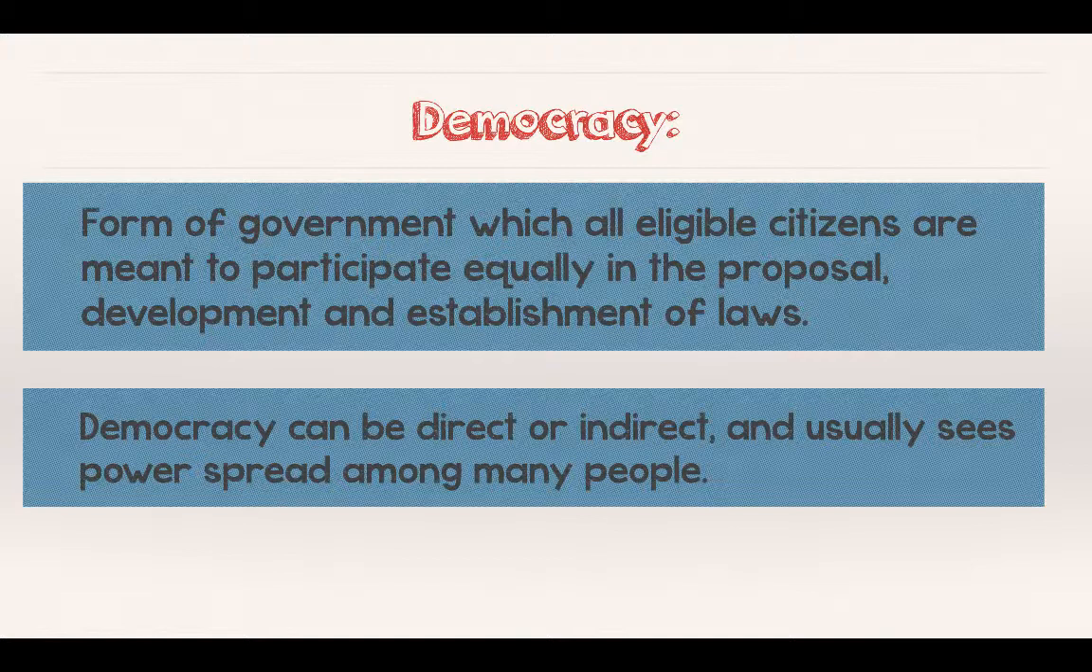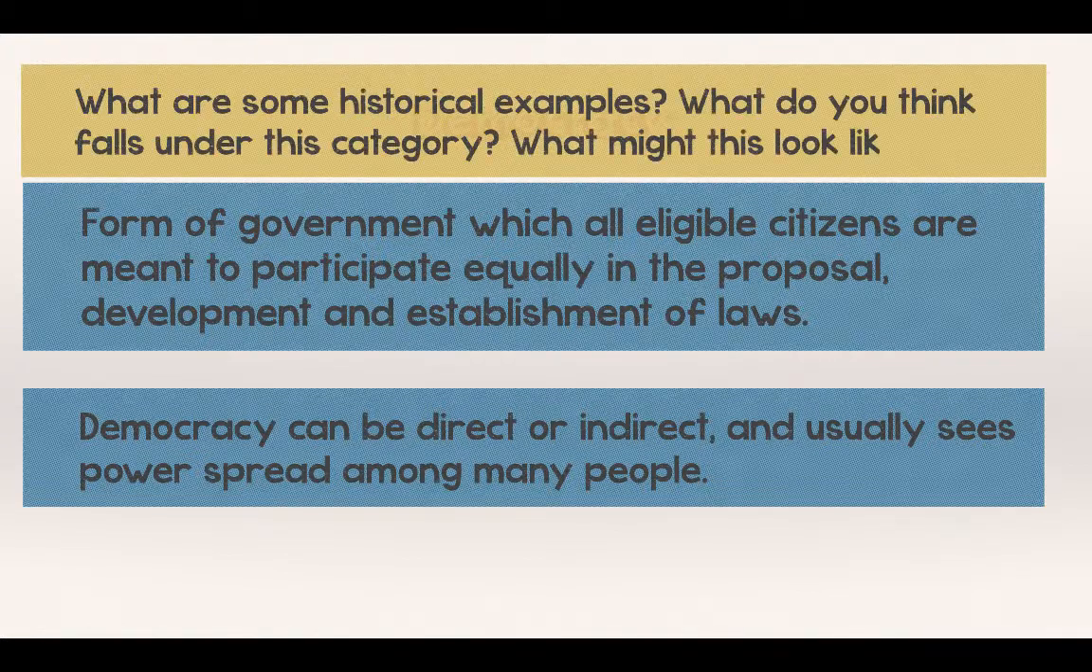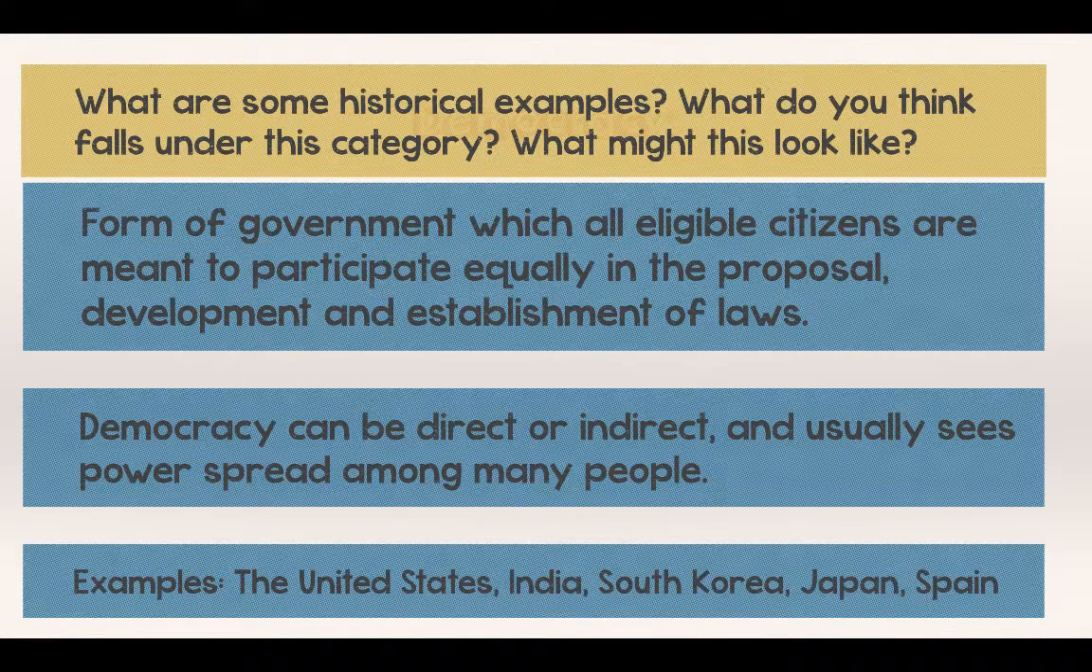Democracy can be direct or indirect. Direct means that we are all actively involved. Indirect is the election of representatives. So in the United States, it's easy for us to say that we have an indirect democracy. I vote every couple years in November that tells me and my representatives how I feel about certain issues. And then those representatives go forth and see me. So historical examples might look something like the United States, India, the world's largest democracy, South Korea, Japan, and Spain. So all of those countries kind of fit there.